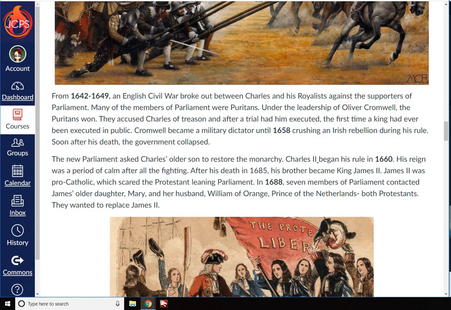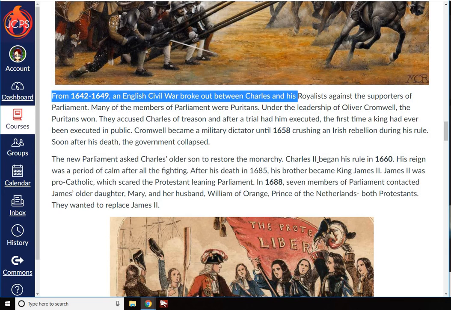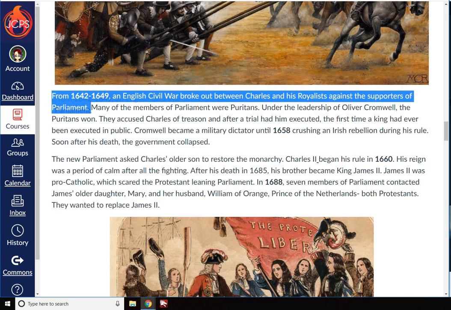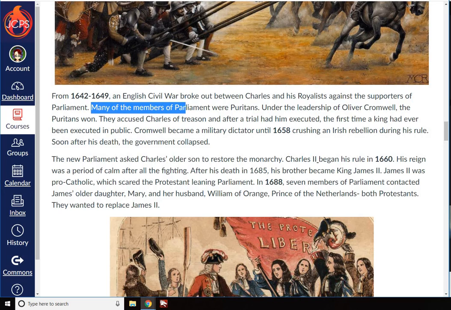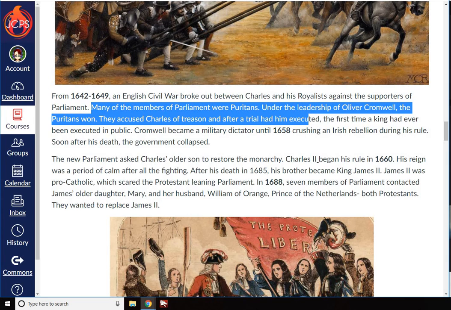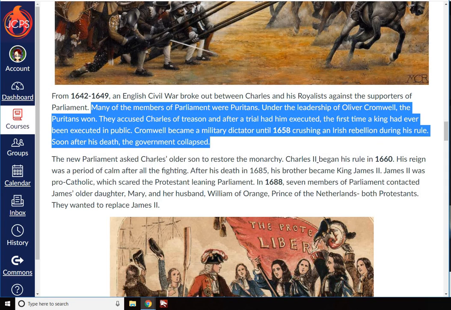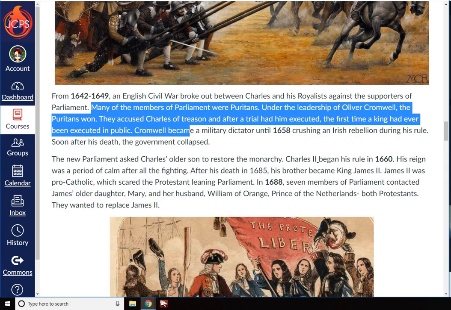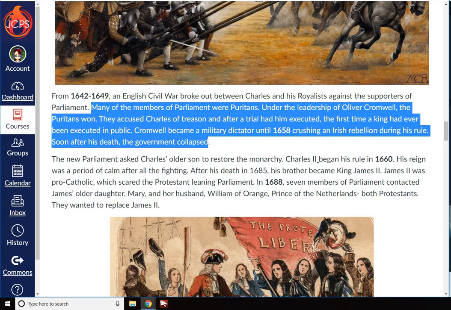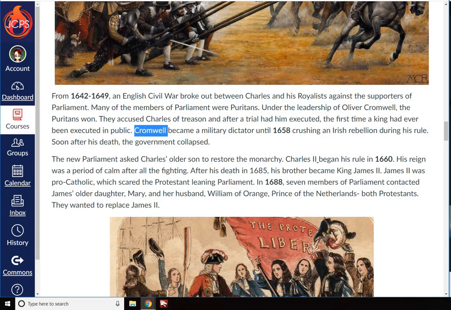From 1642 to 1649, an English civil war broke out between Charles and his royalists against the supporters of Parliament. Many of the members of Parliament were Puritans. Under the leadership of Oliver Cromwell, the Puritans won. They accused Charles of treason, and after a trial had him executed, the first time a king had ever been executed in public. Cromwell became a military dictator until 1658, crushing an Irish rebellion during his rule. Soon after his death, the government collapsed. And Cromwell was beheaded.